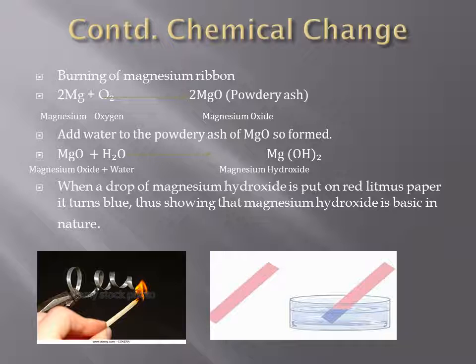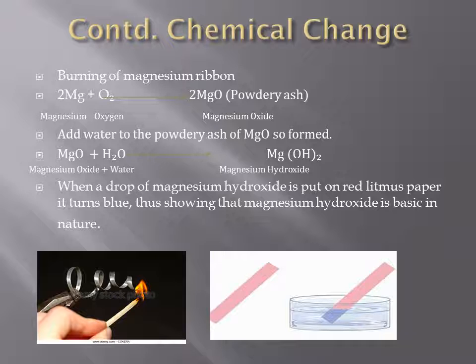to burn. Now, when this magnesium ribbon is burned, it burns with a dazzling white light and a powdery ash is formed. This powdery ash is nothing but magnesium oxide. Magnesium oxide has a completely different property from that of magnesium, which is a metal, and oxygen. So this type of reaction is a chemical change.